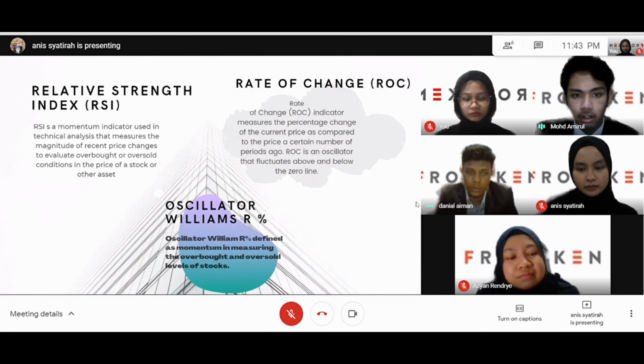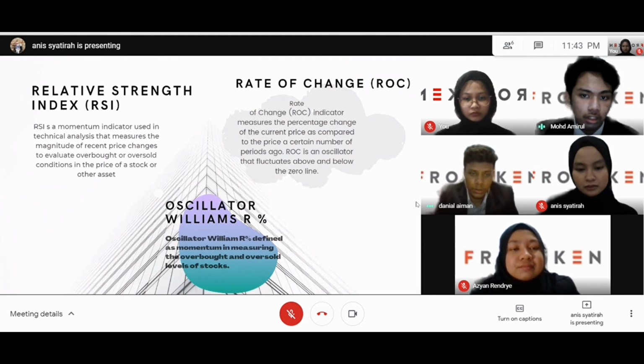Last but not least is the oscillator Williams %R indicator. The indicator is defined as a momentum indicator measuring the overbought and oversold levels of a stock. It compares the close to the high-low range of the stock over a certain period of time, which is usually 14 days.